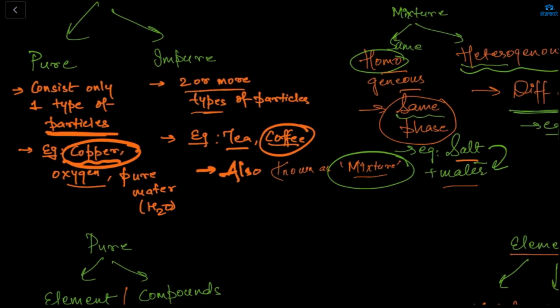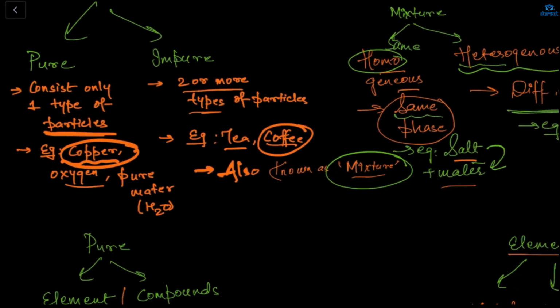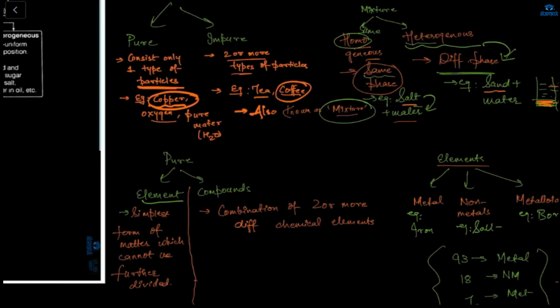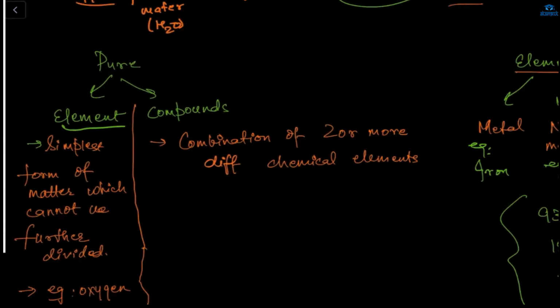What is pure? It consists of only one type of particle, like oxygen. And what is impure? It has two or more types of particles, like tea. Because in tea we have a mixture of water, milk, and sugar. Or the coffee, which is also impure. Now, the pure is divided into two parts: the mixture and the compound parts. Arham, a pure substance is divided into two parts: elements or compounds.